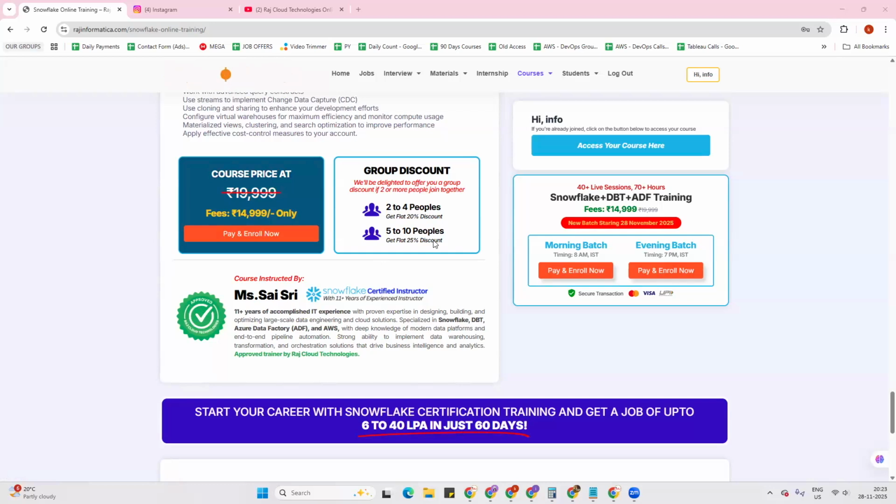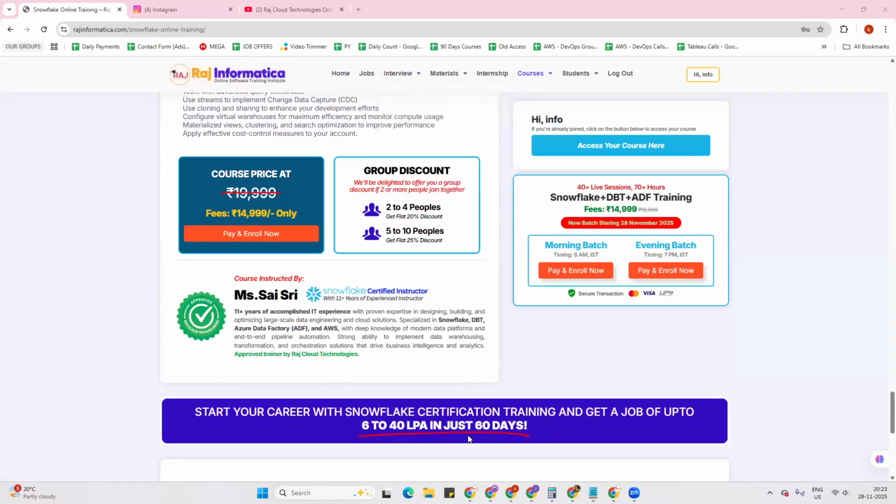Coming to the fee structure, you can see the course price is 14,999 rupees here. But there is a special offer available for today. So just stay connected till the end of the session, and you are going to know about the special offer, how the jobs are offered here from RajCloud Technologies, what help you can expect from us to get the job, and how the market is right now.